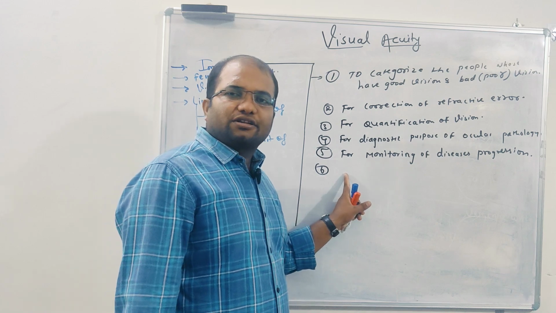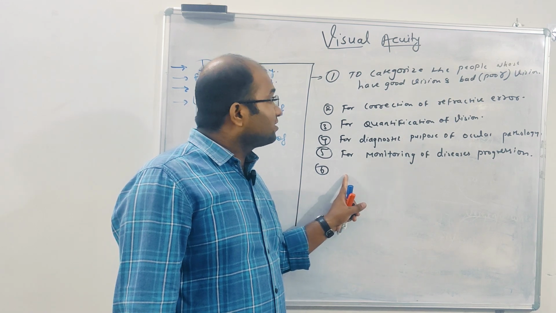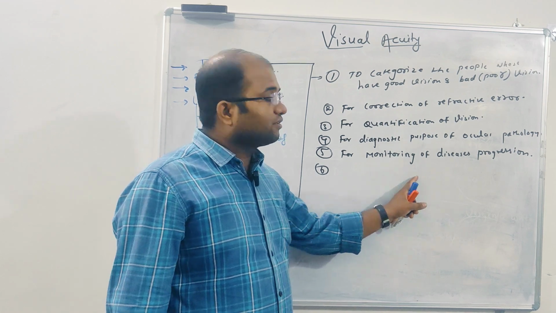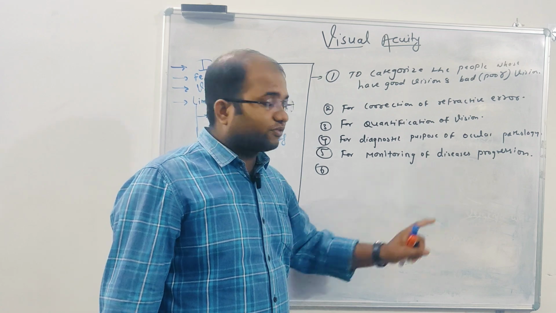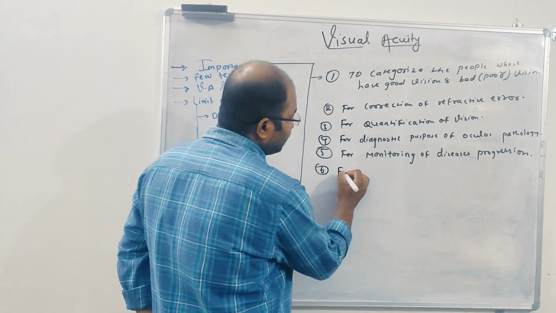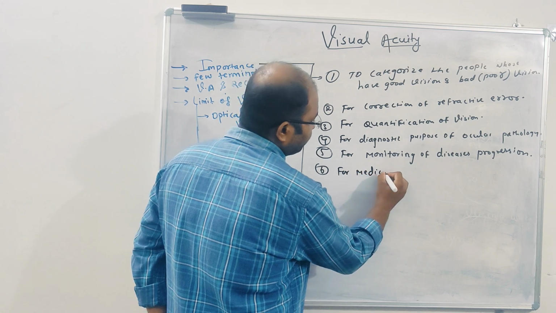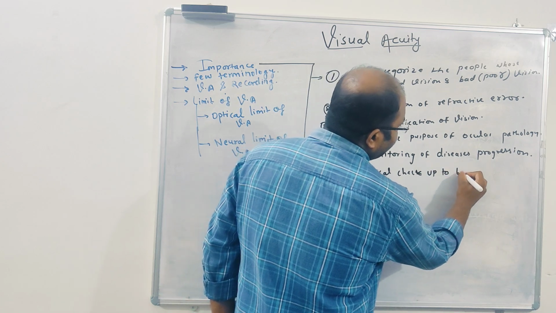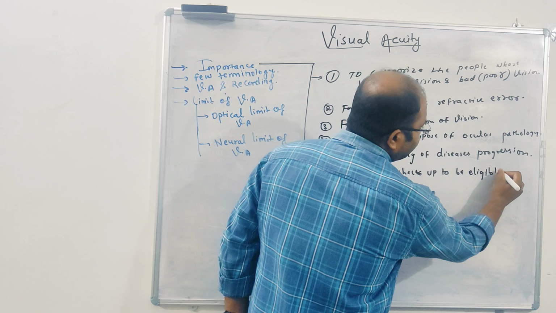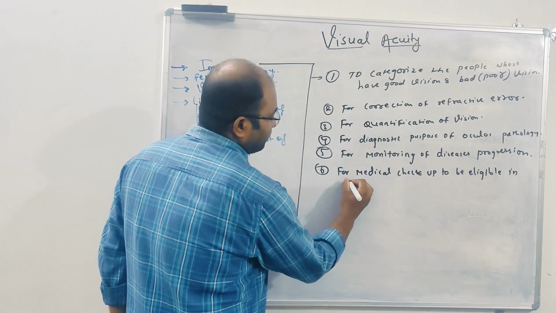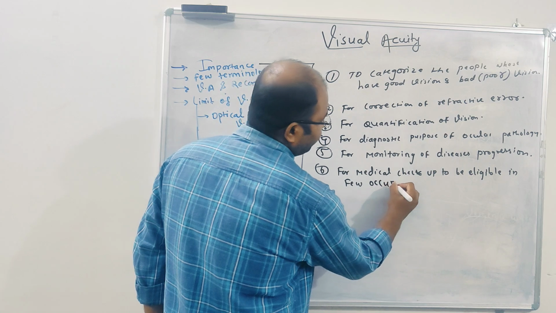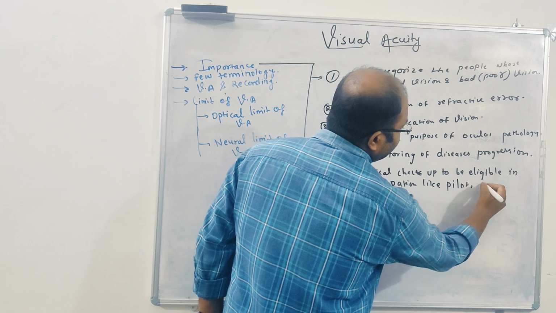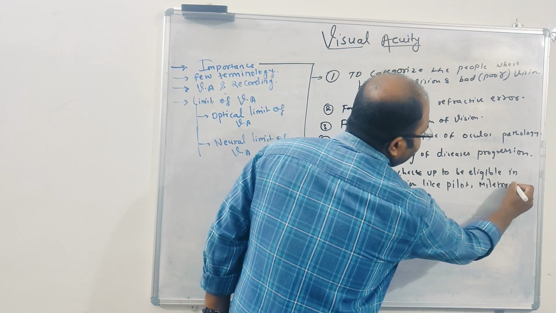Any other use where we need vision? Some occupations like military and pilot, right? They need a medical checkup, and they need a good amount of vision. So for the medical checkup, for eligibility purposes, to be eligible in a few occupations like pilot, right, military, etc.